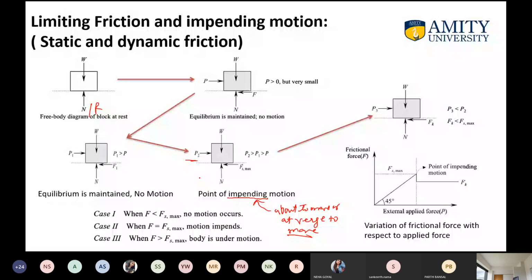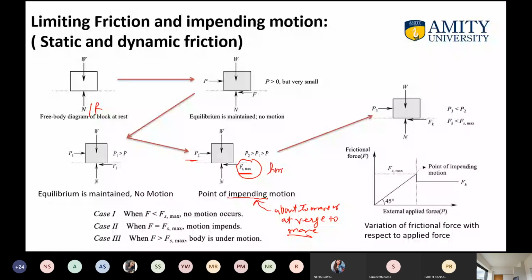This is the maximum frictional force which can be offered on the body, and this is P2. If we exceed P2 a little, the frictional force will come down. Here the limiting friction comes. This is the point, P maximum, the limiting friction.